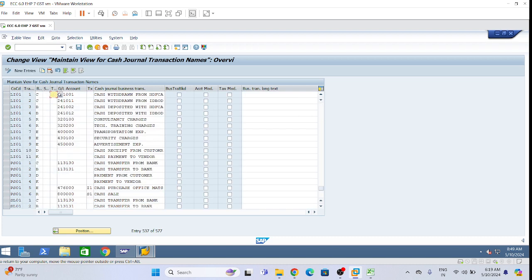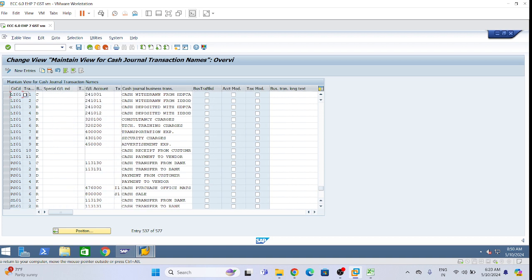Now you see we have defined these all in our LI01, for K and D also, customer and vendor also, but we did not define anything special GL related. Can you see in the special GL column we have not defined anyone, any A or retention, nothing. So that we need to define first to use that scenario in the posting. So for that we need to define. So click on new entry.